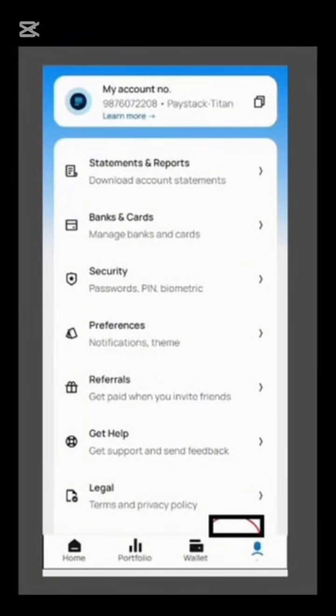Now the next thing is for you to fund your wallet and start investing. When you look at the top, you see my account number written there. Those 10 digits are my own personal account number for my own investment platform, that is for the Optimus.